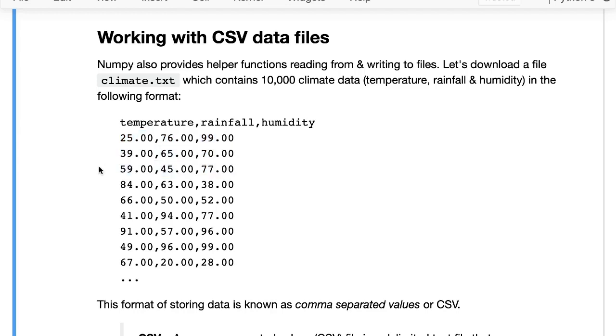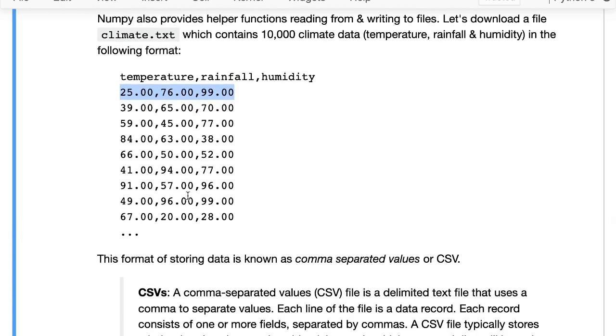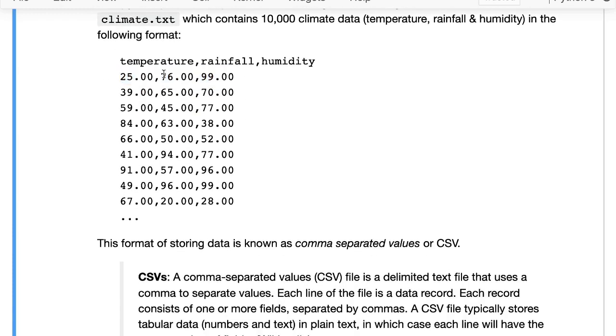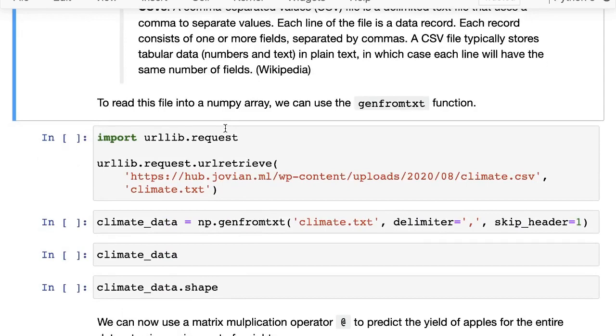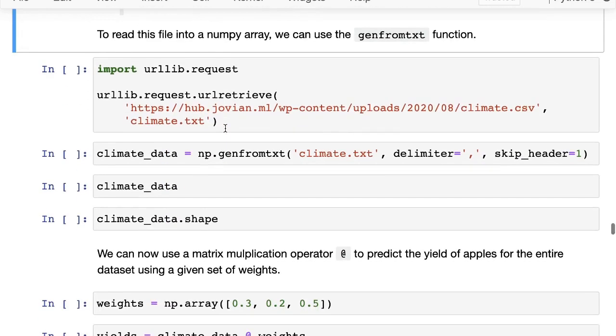So in a sense, this is like a table or a spreadsheet, but represented using plain text files. The data is separated by commas, and there is one data point, or what is called a sample, on each line of the file. This kind of format is called the comma separated values format, obviously because these values are separated using commas.